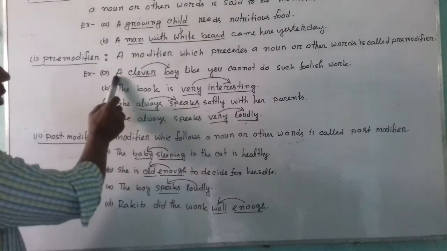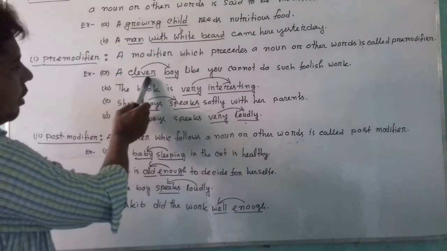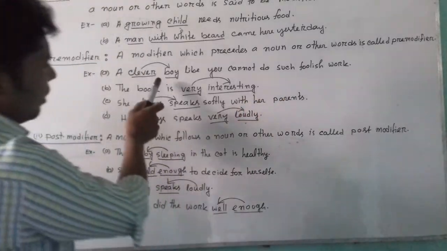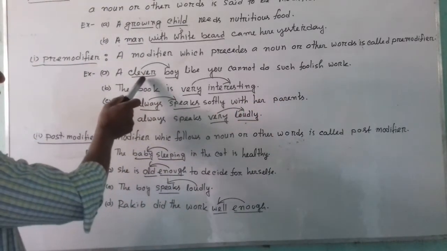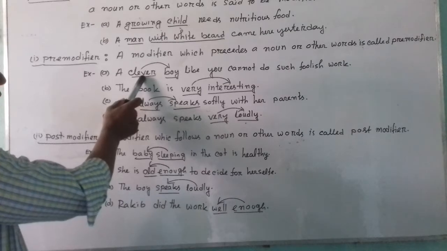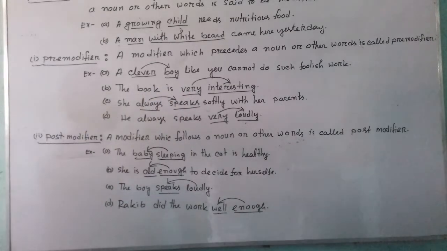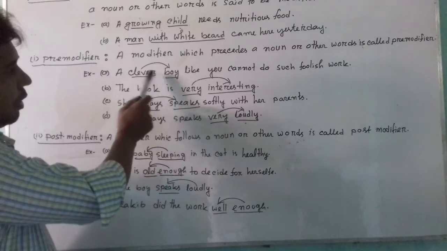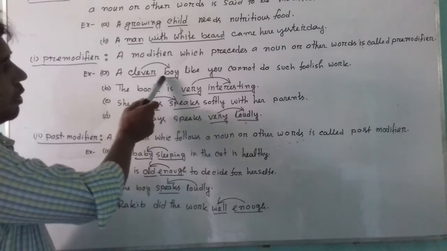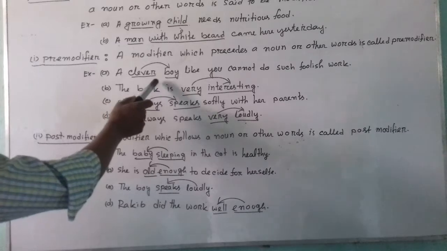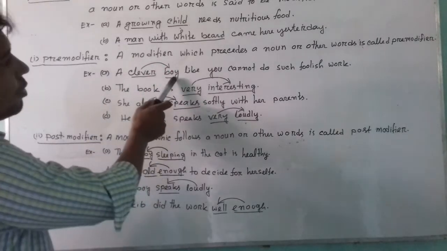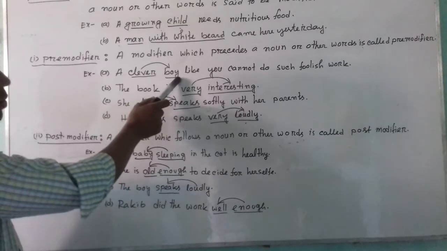In the first example, a clever boy like you cannot do such foolish work, clever is an adjective and boy is a noun. Here clever has been used before boy, and it is also modifying the word boy. So we can say that clever is used as a pre-modifier of boy.